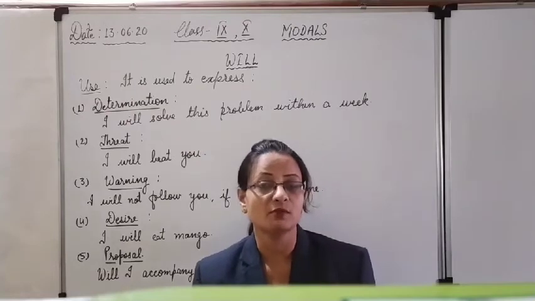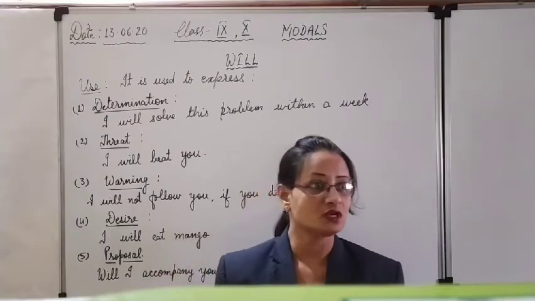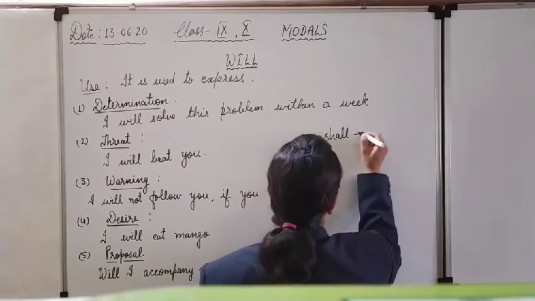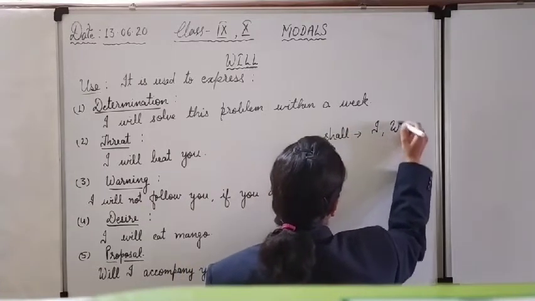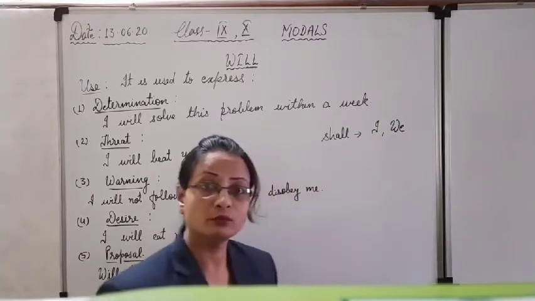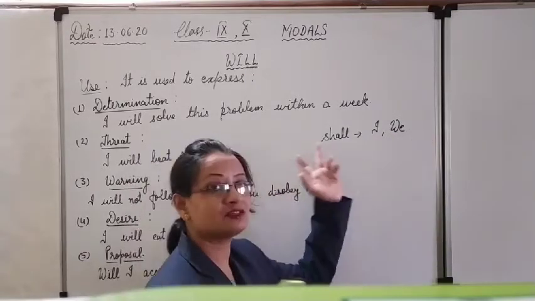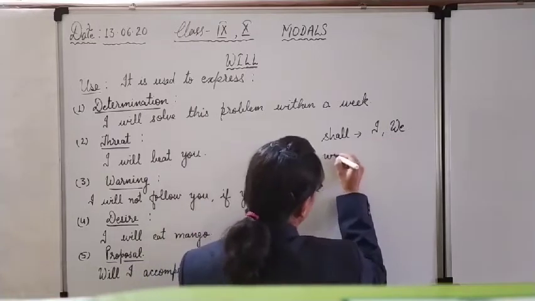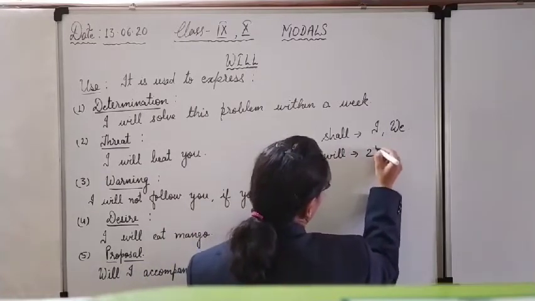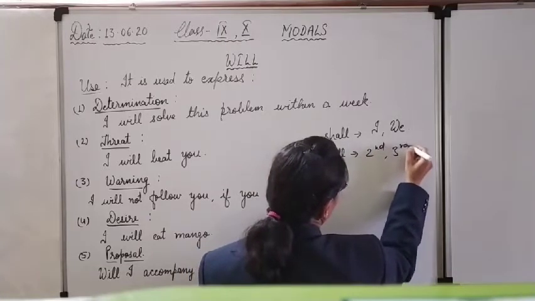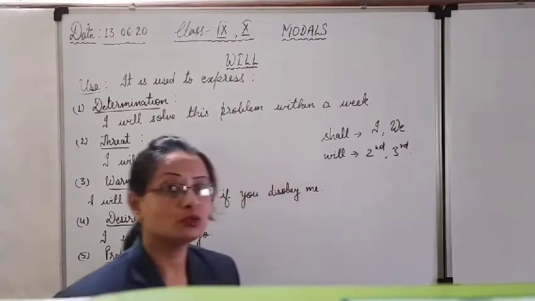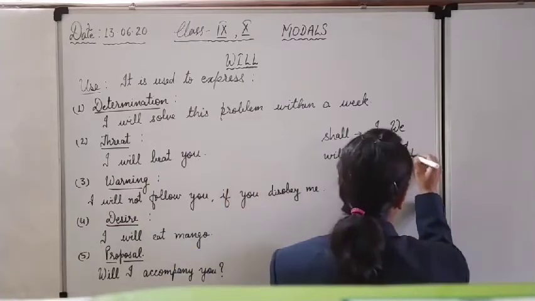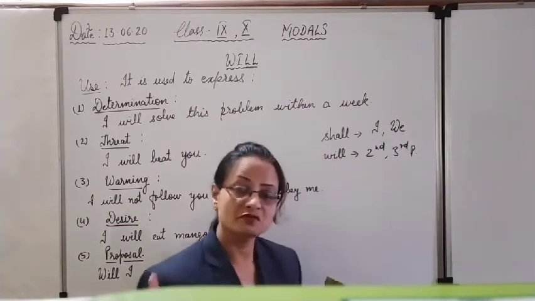Determination means strong willpower. I have told you the general rule for shall and will: shall is used only with the first person, singular or plural. Shall as a general rule is used with I and we only, and will is used for all other persons, second and third, singular and plural. With you, and second and third persons, we use will for all persons other than I and we.